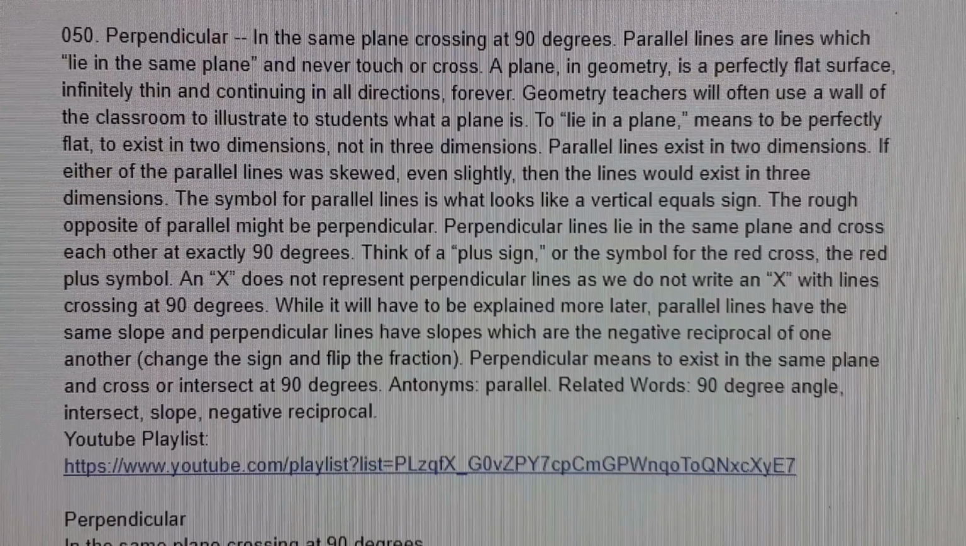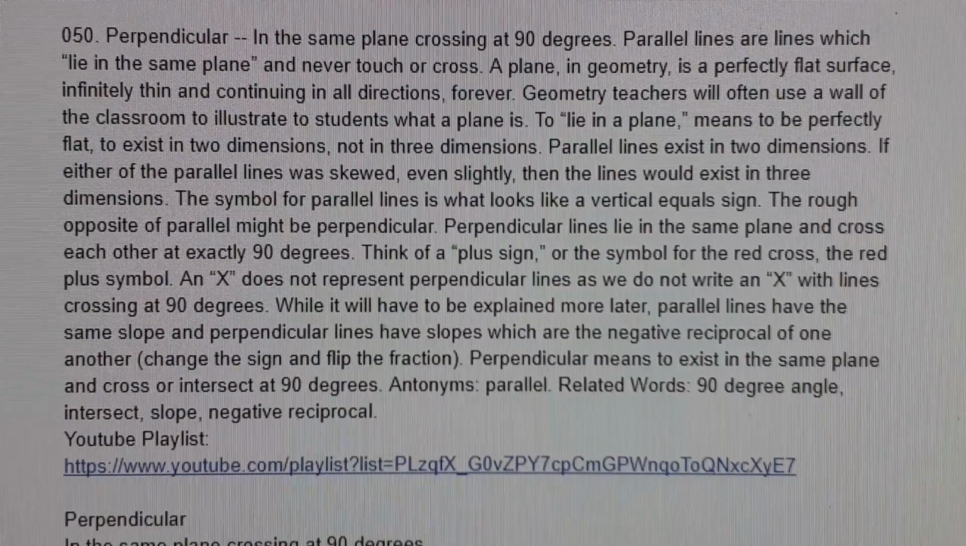Perpendicular lines lie in the same plane and cross each other at exactly 90 degrees. Think of a "plus sign" or the symbol for the Red Cross, the red plus symbol. An "x" does not represent perpendicular lines, as we do not write an x with lines that